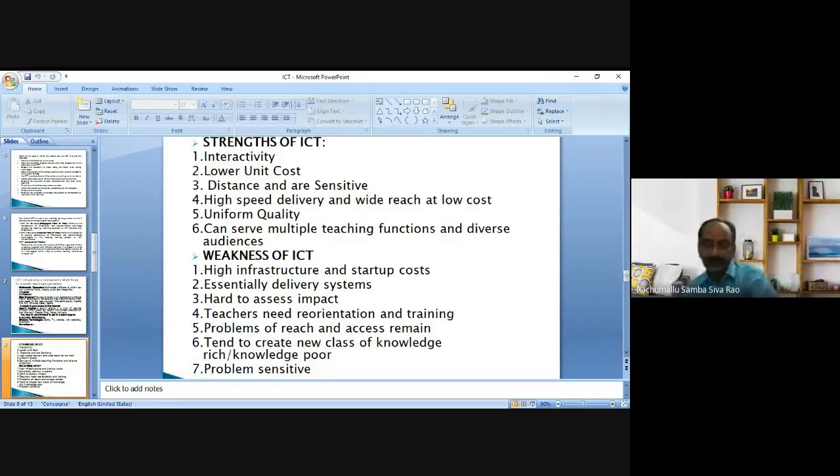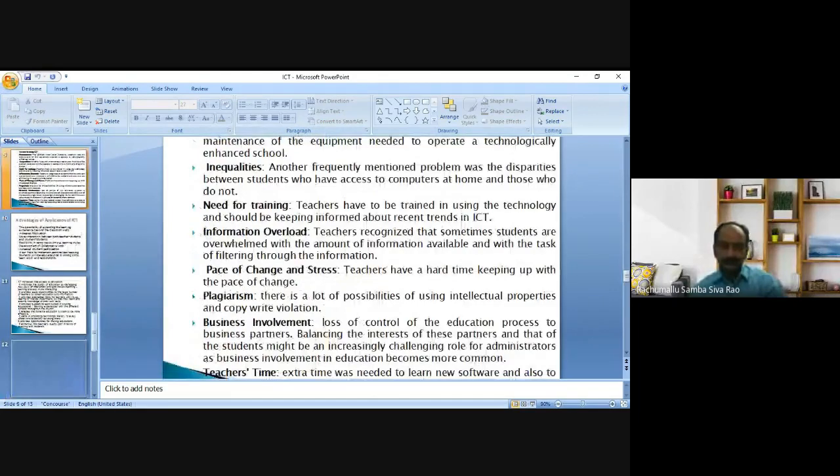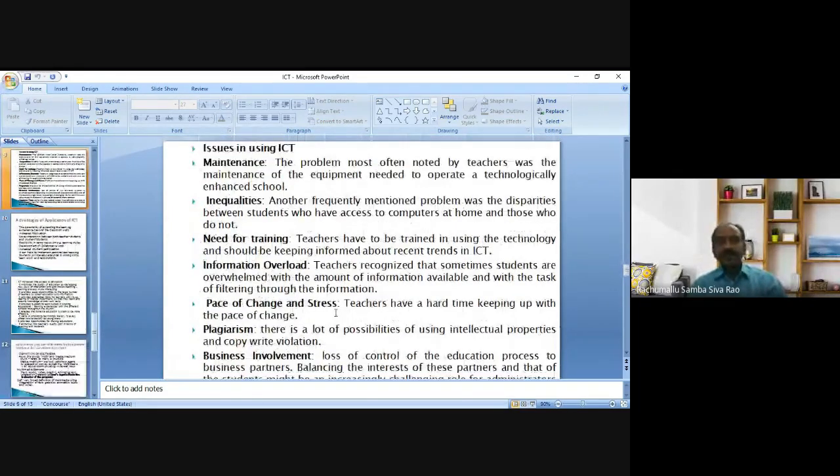Next one, let us discuss some more issues in using ICT. One is maintenance. This is also an issue in using ICT. The problem most often noted by teachers was the maintenance of the equipment needed to operate a technology enhanced school.